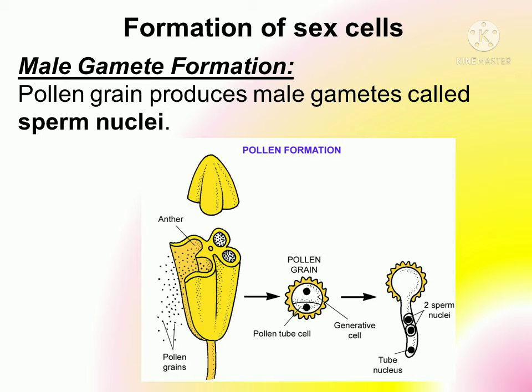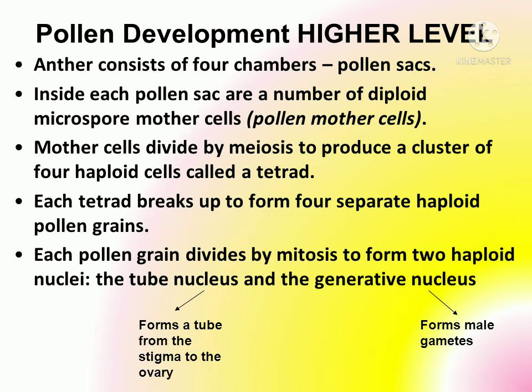Further those cells divide and result in the formation of two male gametes, and ultimately the pollen grain develops. When this pollen grain germinates on the stigma of the flower, it results in the formation of the pollen tube. So the anther has four chambers. Those chambers are called pollen sacs. Inside each pollen sac, a number of diploid microspore mother cells are present, meaning those cells which have the capacity to form pollen grains. And this tissue is said to be the sporogenous tissue.